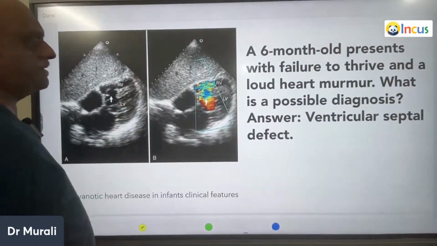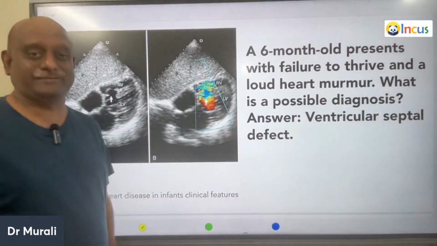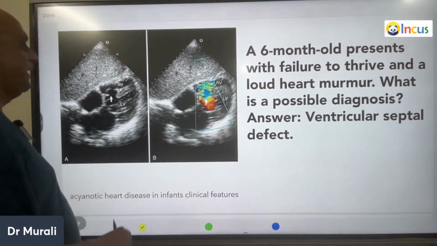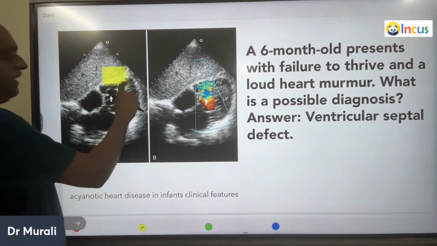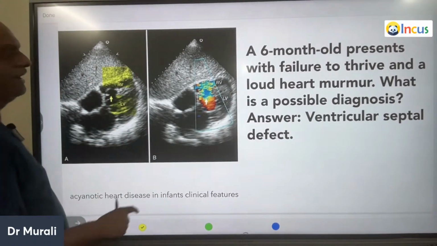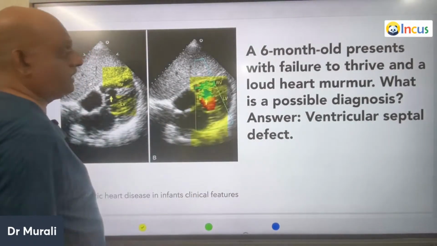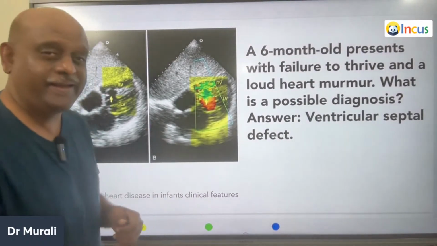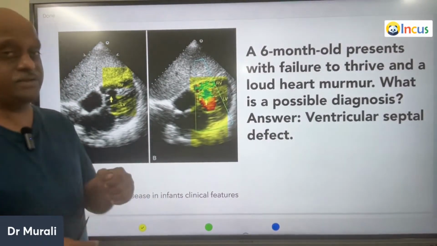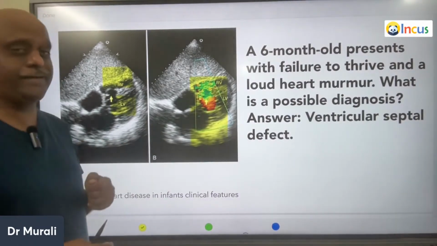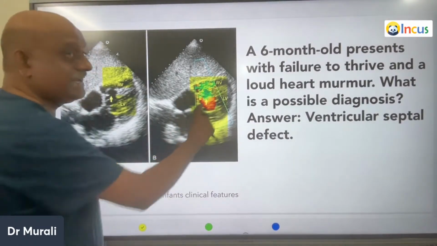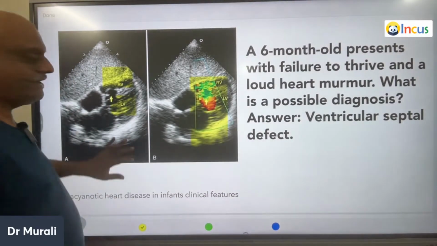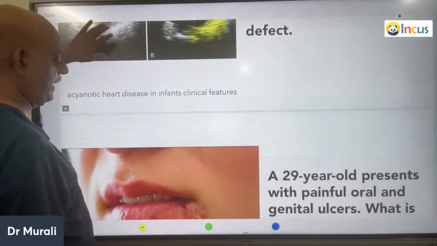A 6-month-old presents with the failure to thrive, loud heart murmur. And what can you see? This is the right ventricle, this is the left ventricle. Between the right and left ventricle, there is a mixing. The good blood is mixing with the bad blood across the VSD. That's how you need to recognize the 2D echo. The VSD is what you should remember.